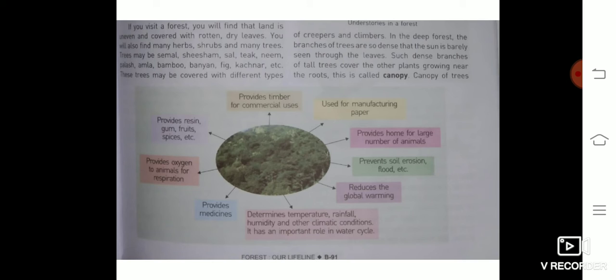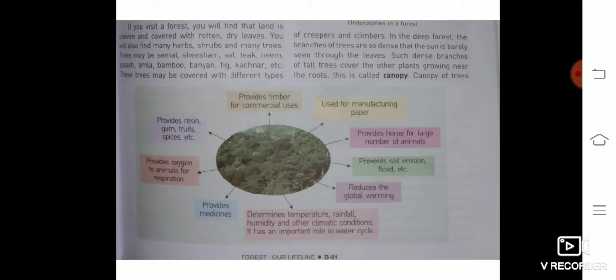Plants reduce global warming and determine temperature, rainfall, humidity, and other climatic conditions. They have an important role in the water cycle. Plants also provide medicines, like cinchona provides quinine, the medicine for treating malaria.